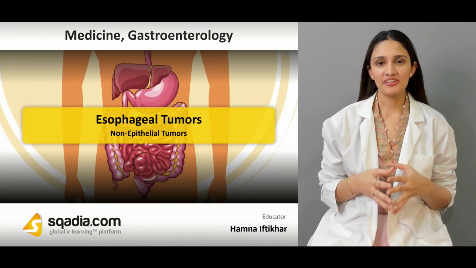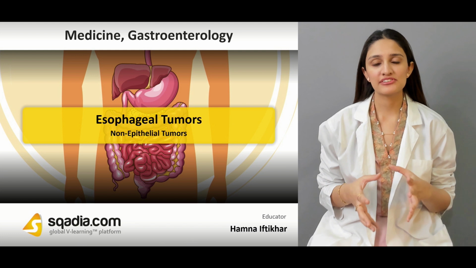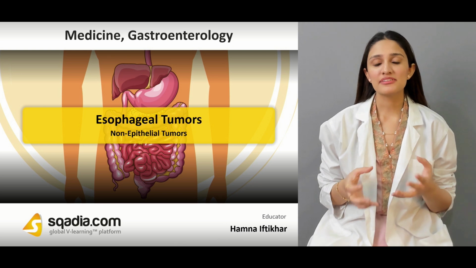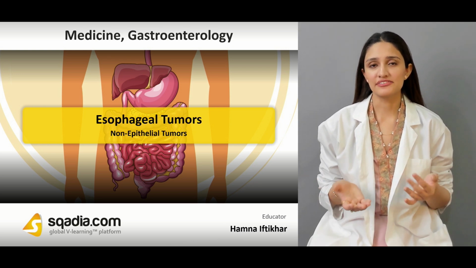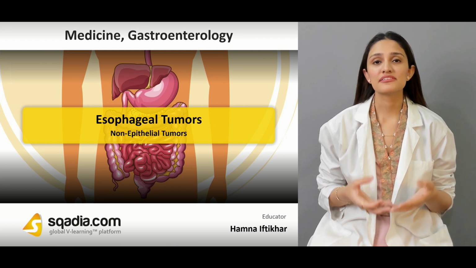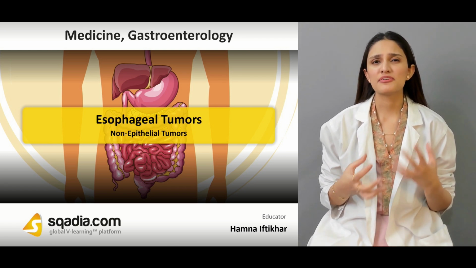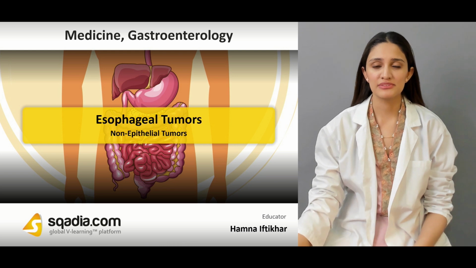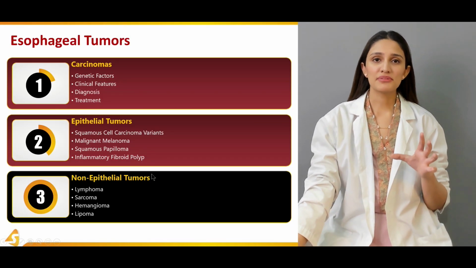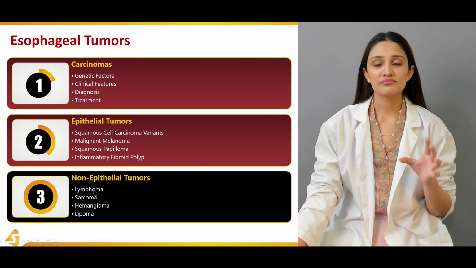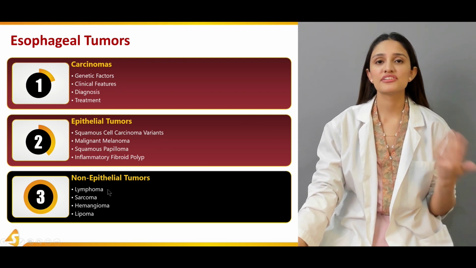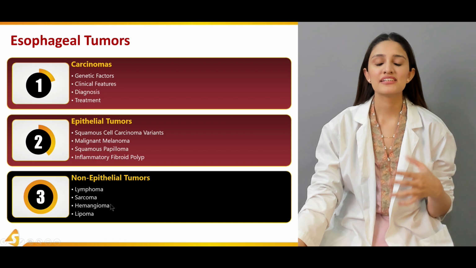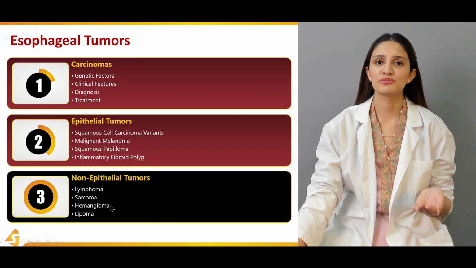So in this last section of the gastroenterology topic regarding esophageal tumors, we'll be studying the non-epithelial tumors. These are tumors that arise other than from the epithelial surface. They could arise from the lymph nodes, from different types of vascular malformations, or other types of non-epithelial tumors. In this topic, we'll study the malignant non-epithelial tumors such as lymphoma and sarcoma, and the benign non-epithelial tumors such as hemangioma, hematoma, or lipoma.